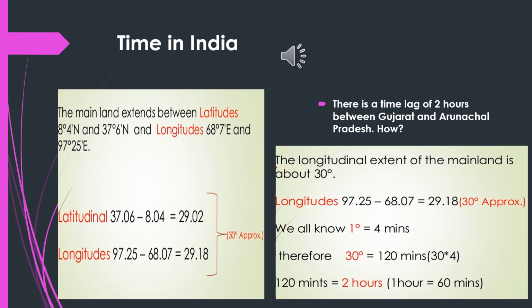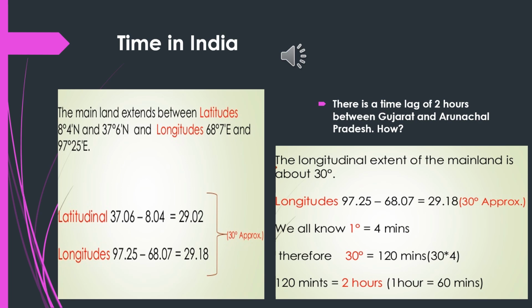We are having approximately 30 longitudes. Now, it is shown here. Our longitudinal extent is from 97 degrees 25 minutes east to 68 degrees 7 minutes east. When you find the difference, it comes to approximately 29.18. That is only shown as 30 degrees approximately.